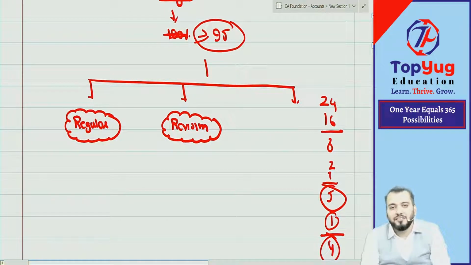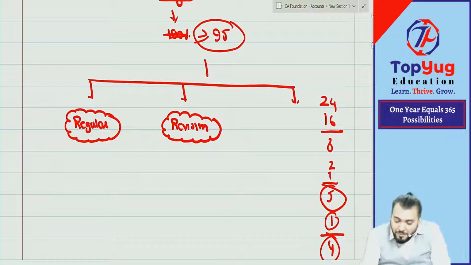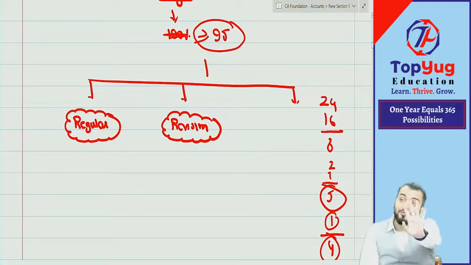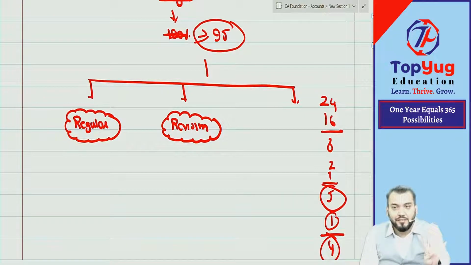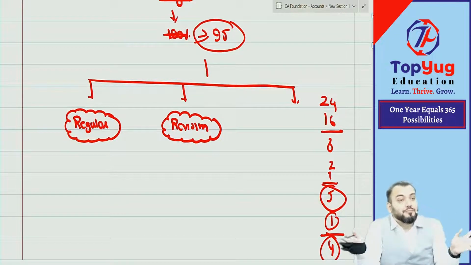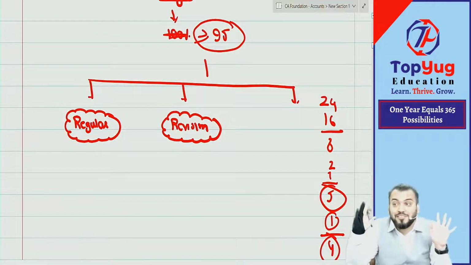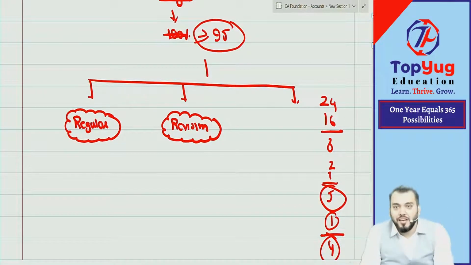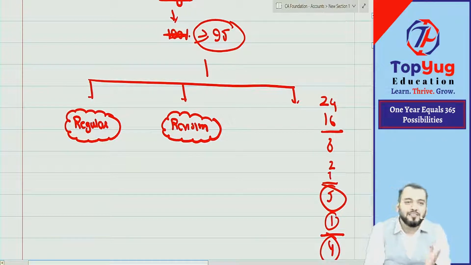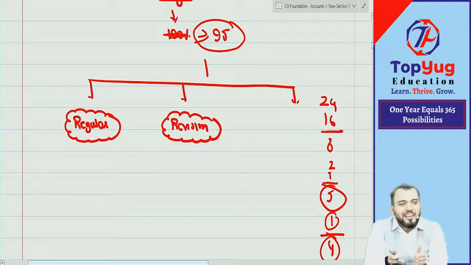Now if in these 4 hours you will not study, then there is no fun. So I have just given ample time to you. I am not saying that 24 hours you need to study, study, study. If you are studying 4 hours a day, during these classes, it is more than enough that you can score good marks. I'm not saying 50% marks. I'm saying good marks. Understood? And in these 4 hours, you need to revise whatever has been done the previous day or in the morning. So a consistent revision is required.